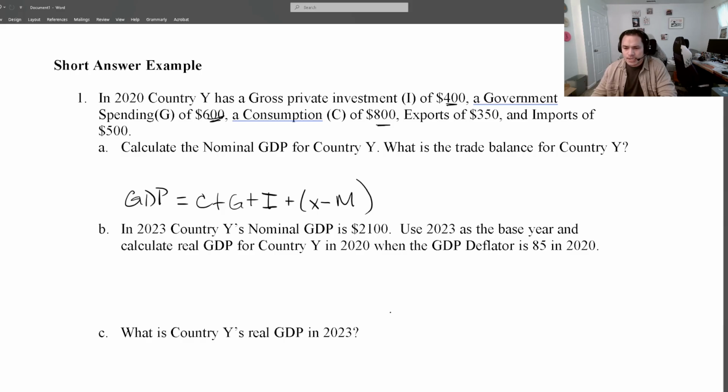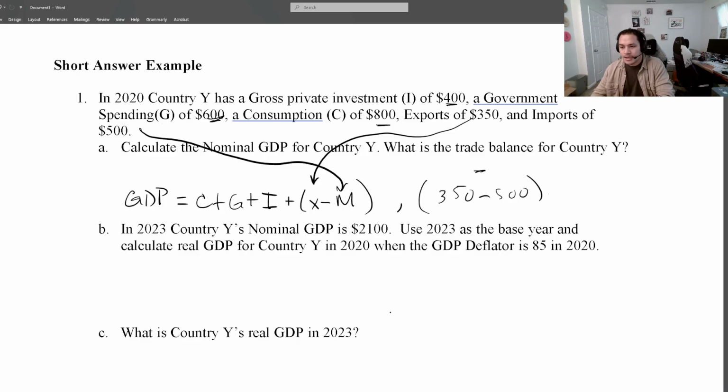We can already see the second part of this question, what's the trade balance for this country? Make sure you assign your exports correctly and your imports. Just based on the information above, we can quickly identify that the relationship between those two variables is going to be negative, and that will result in a trade deficit for this country.